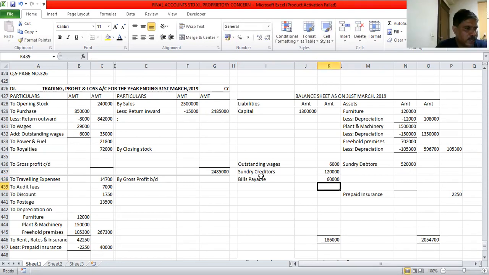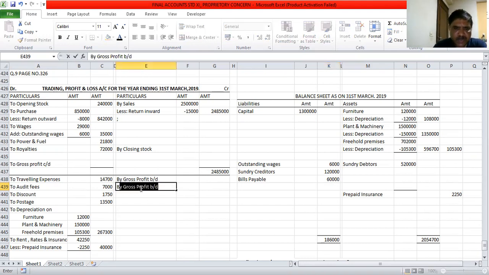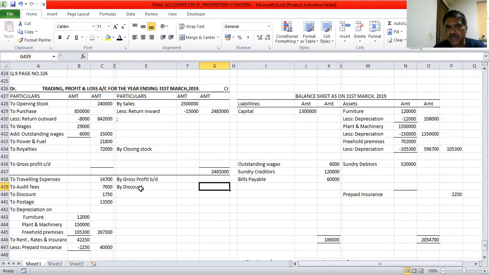Sales we have already written, return outward we have already written. The discount given on the credit side is called discount received. Discount received is an income. Income will be taken into the profit and loss account credit side. Always remember one thing, easy logic: whenever the discount, interest, commission is given on the debit side, you will write it in the debit of the P&L. When it is given in the credit of the trial balance, you will take it into the credit of the P&L, because these three are nominal accounts: debit all expenses and losses, credit all income and gains.